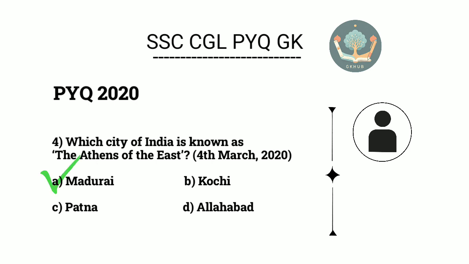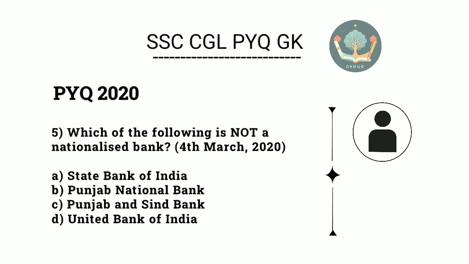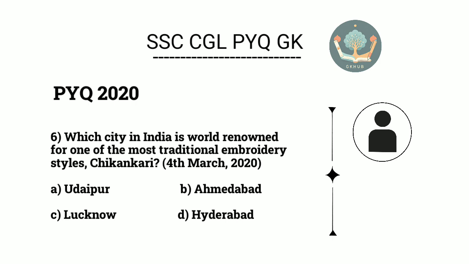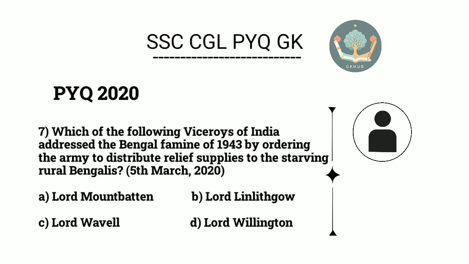A. Madurai. 5. Which of the following is not a nationalized bank? A. State Bank of India. 6. Which city in India is world-renowned for one of the most traditional embroidery styles, chikankari? C. Lucknow. 7. Which of the following viceroys of India addressed the Bengal famine of 1943 by ordering the army to distribute relief supplies to the starving rural Bengalis?